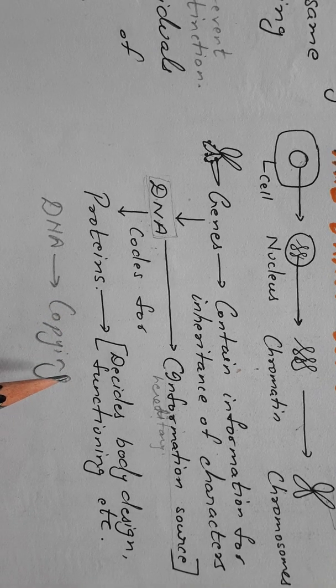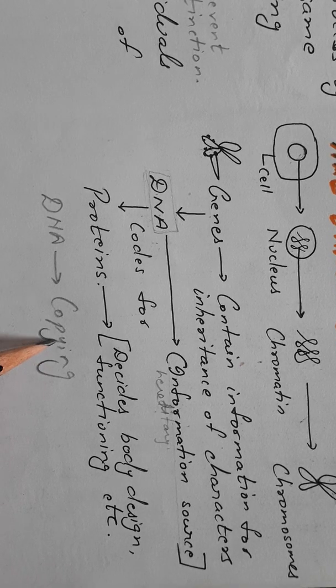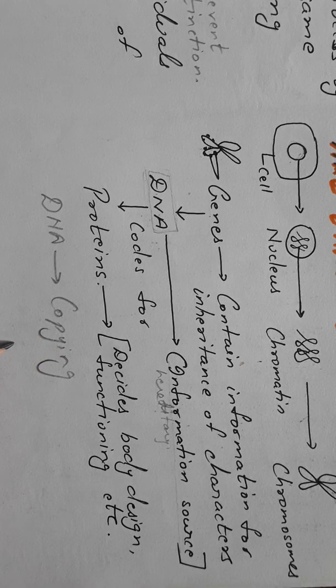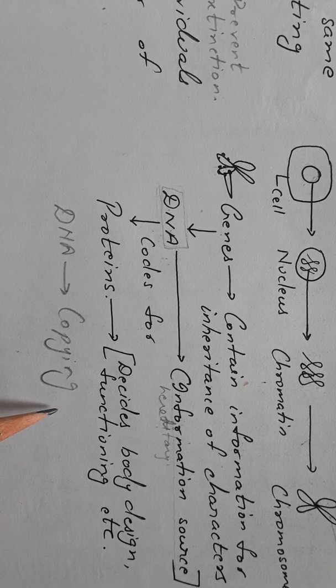So that will also be copying itself, and the DNA will be replicated. At the time of cell division, these chromatids will separate from one another.